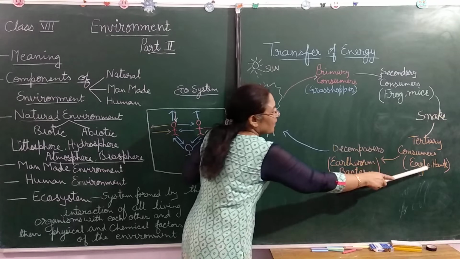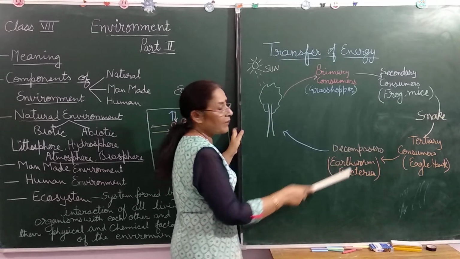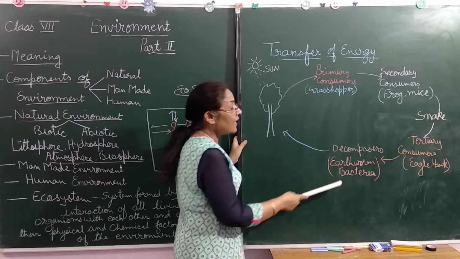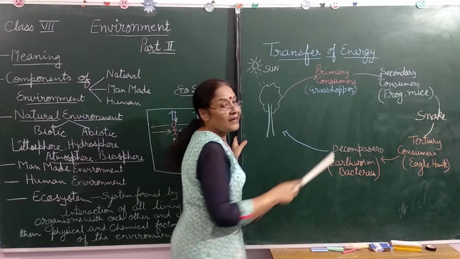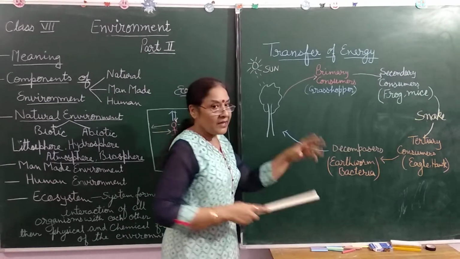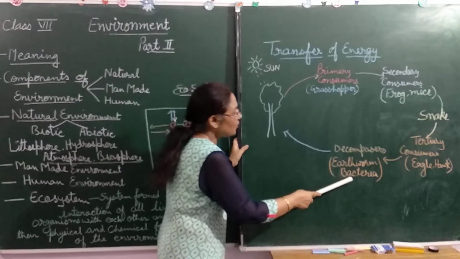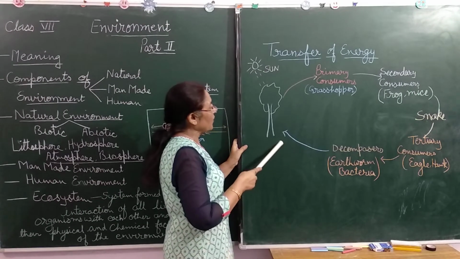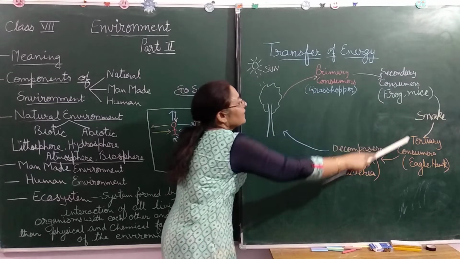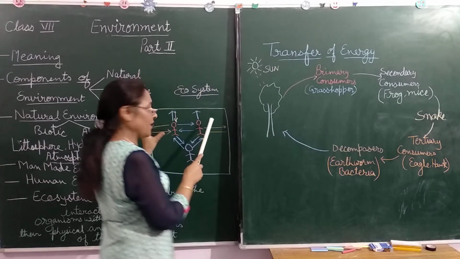When the eagle and hawk die, the decomposers, earthworm, bacteria, fungi, which depend on dead animals and plants, break their bodies down and convert them into nutrients, and these nutrients are very, very important for plants. So in this way, the energy moves from one place to another in the ecosystem.